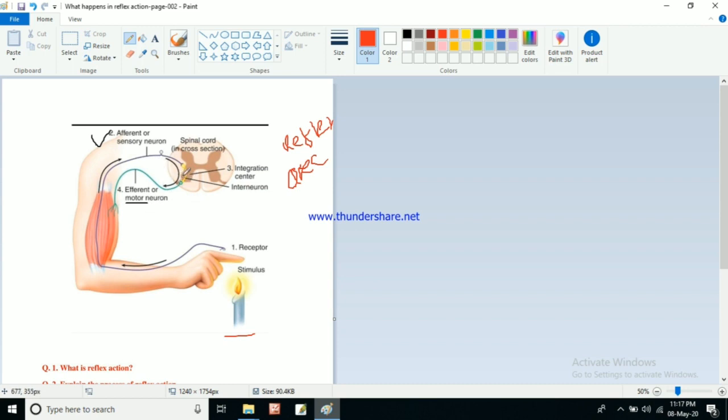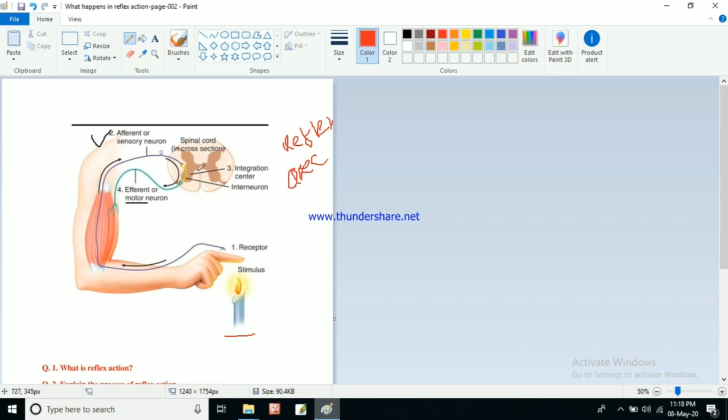So what happens is, the electrical impulse does not travel to the brain. It transmits the information to the motor neuron to shorten the muscle, for the movement of our hand, so that our hand gets lifted. So the instruction will be sent to the motor neuron instead of going to the brain. The spinal cord does this. It transfers the message to the motor neuron, and the motor neuron causes some action in our muscles, and that action lifts our hand from this danger. So this is how reflex action takes place.